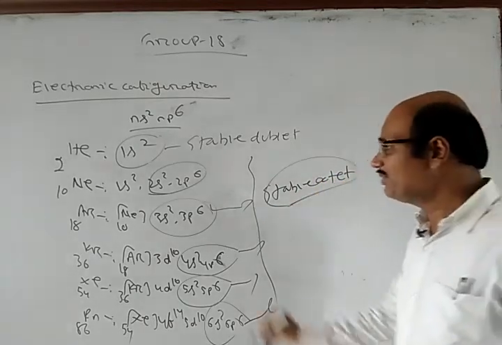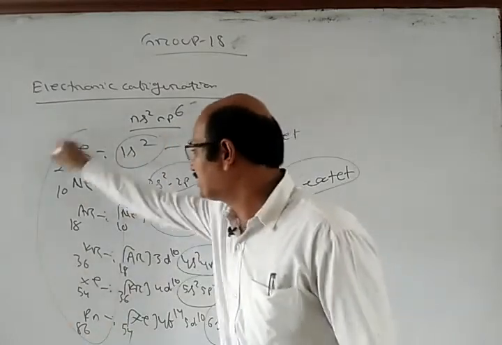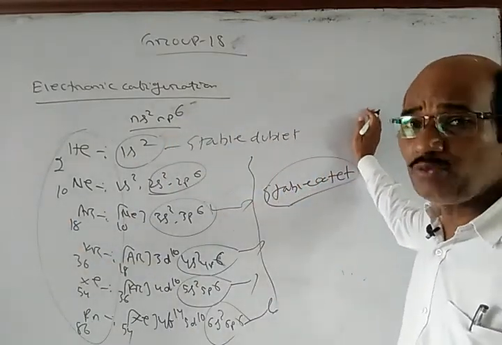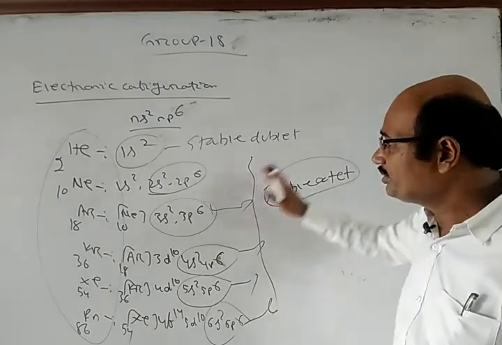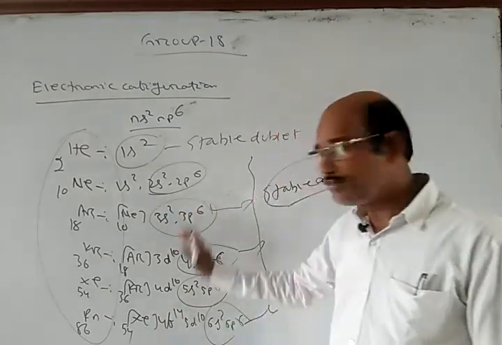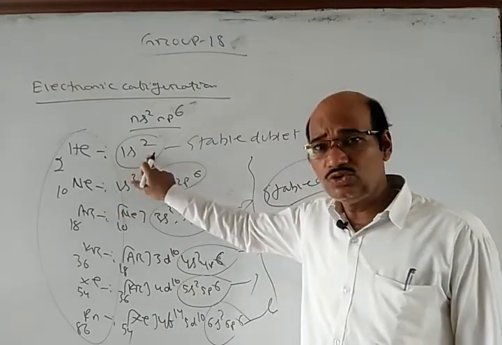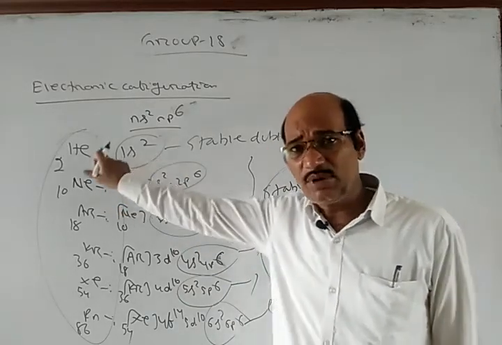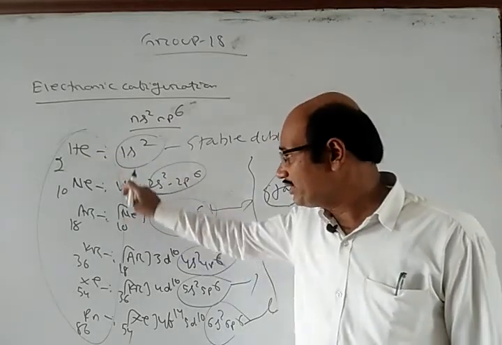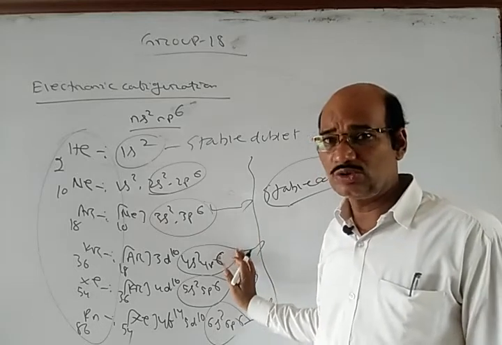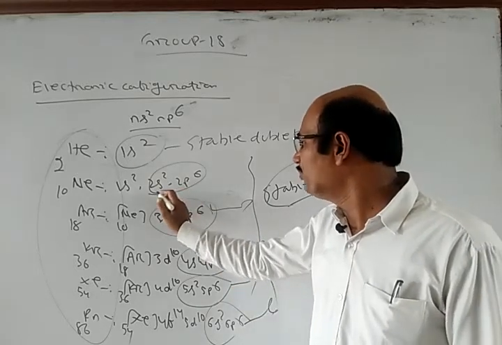These elements are present at the extreme right of the periodic table, that is group 18. All these elements belong to the p block except helium. Helium, 1s2, is an element of the s block, but neon, argon, krypton, xenon, radon belong to the p block elements, because they have np6 configurations.